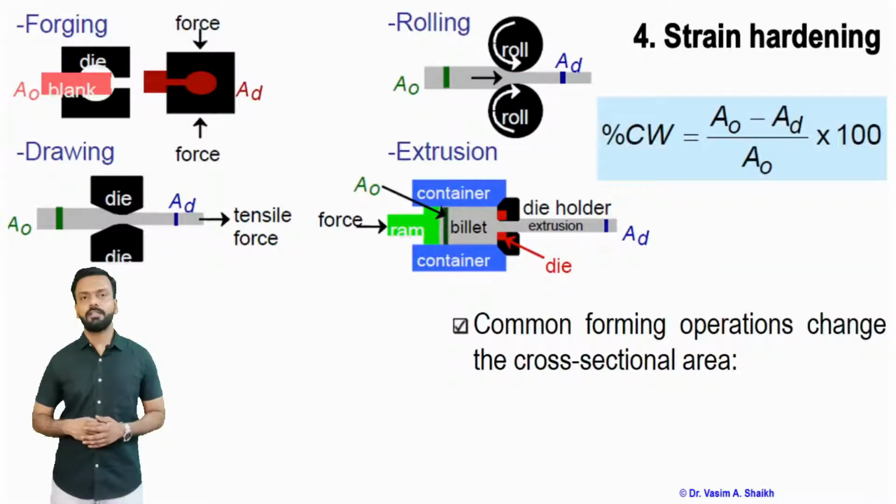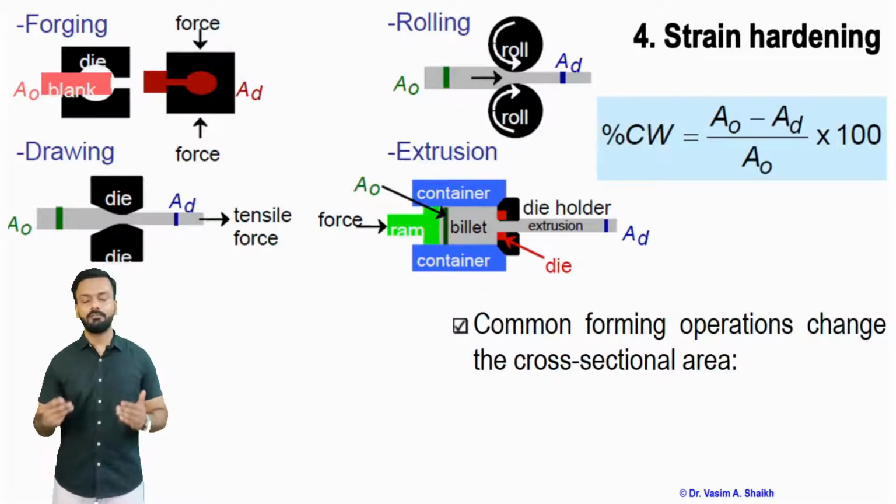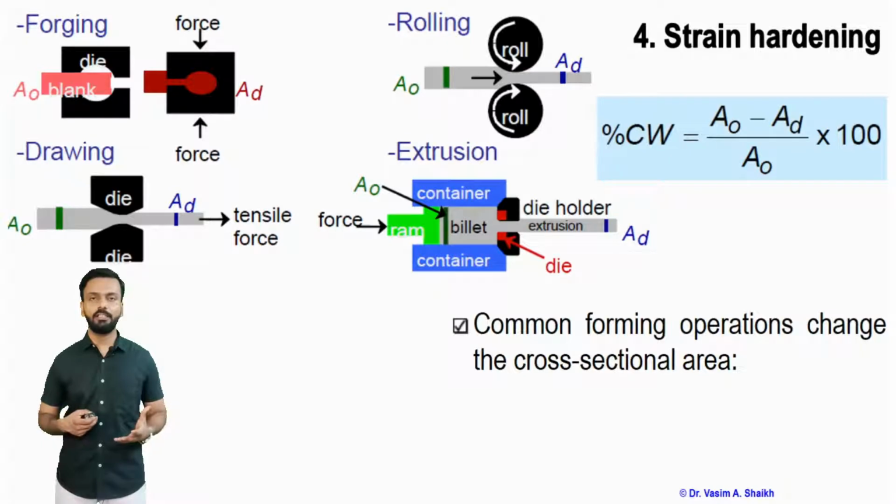A lot of different examples are there of forming or machining processes by which we can impart strain hardening to the material. We can cold work the material, and as we cold work it, the material becomes much stronger. So AO is the original area, AD is the deformed area. AO minus AD upon AO into 100 will give us the percent cold working.